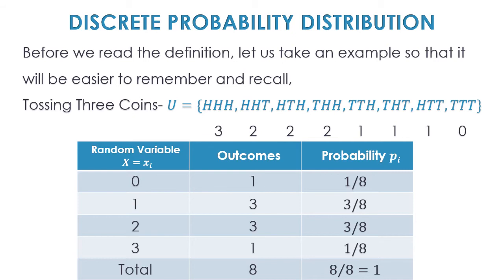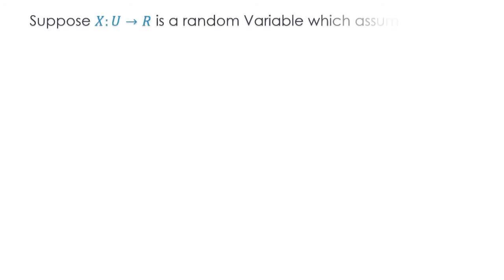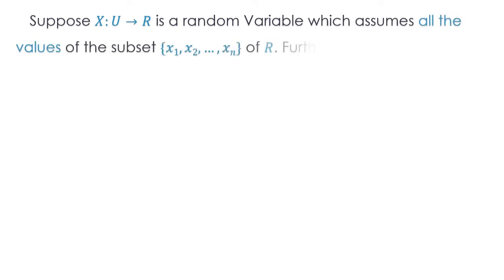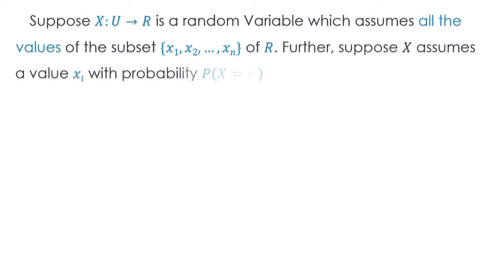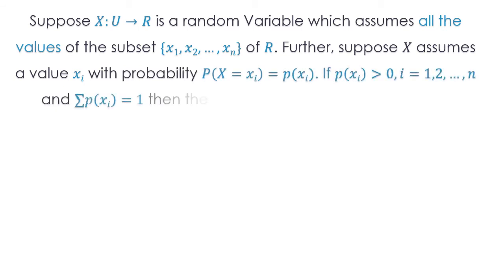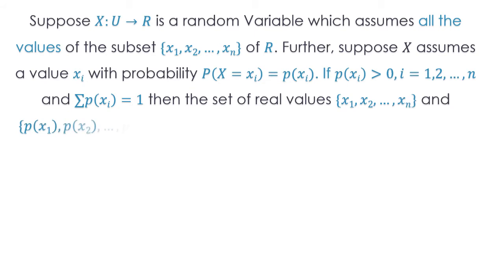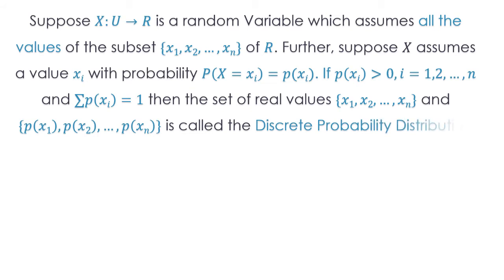Based on this, let's see what the definition is. This is a bit long definition, so stay with me. Suppose X is a function from the sample space to the real set, a random variable which assumes all the values of the subset x1, x2 up to xn of the real set. Further, suppose X assumes a value xi with the probability p(xi), where p(xi) is greater than 0 and the summation of p(xi) is 1. Then the set of real values x1, x2 up to xn and p(x1), p(x2) up to p(xn) is called the discrete probability distribution of the random variable X.